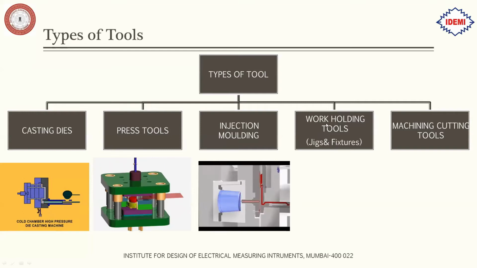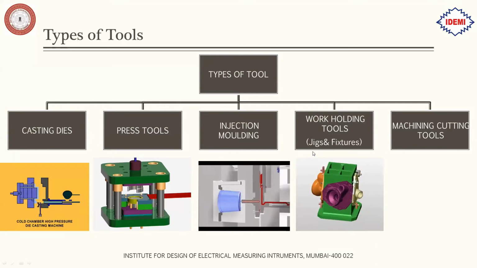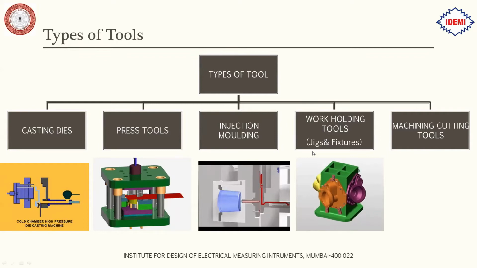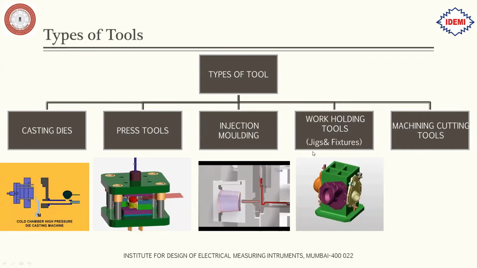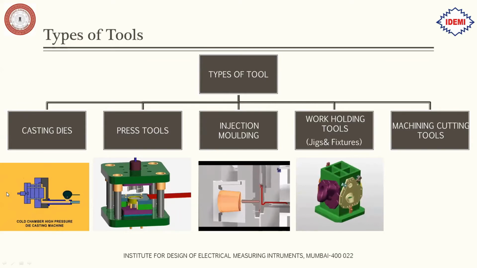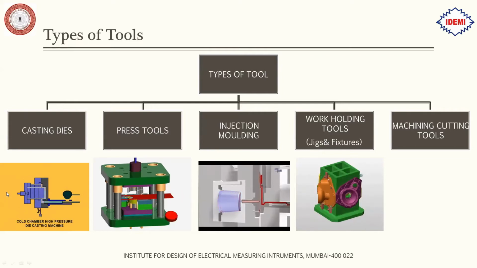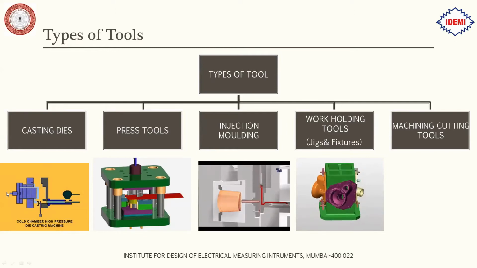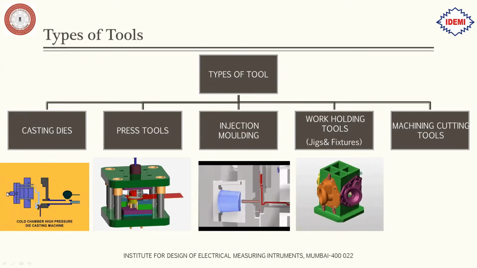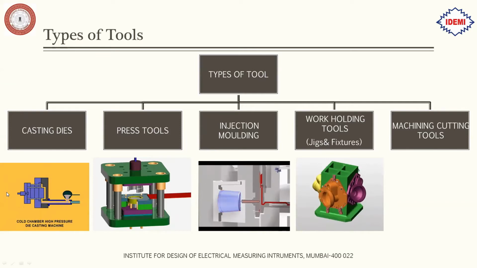Next is the work holding tools, or we can call them jigs and fixtures. After the casting process, there are a lot of post-processing activities to be carried out on the component. For example, you have to drill a hole at a particular compound angle, or you have to machine a particular surface.